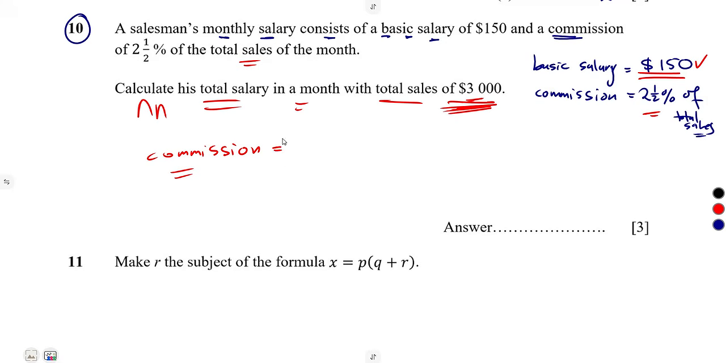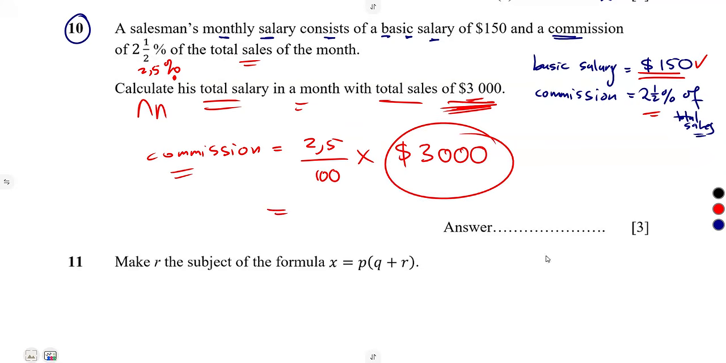2.5%. So 2.5%, remember a half is the same as 0.5. So this is the same as 2.5 over 100 to get rid of the percentage, times the $3,000, which is the total sales. So what is that going to give us?